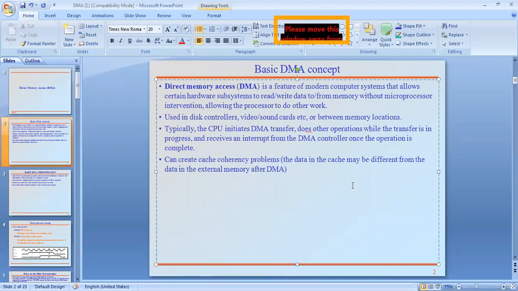Cache coherency and cache non-coherence. This is called a cache coherency problem, and the concept of DMA can create cache coherency problems. Understand what I have told you? That is the problem called the cache coherency problem.